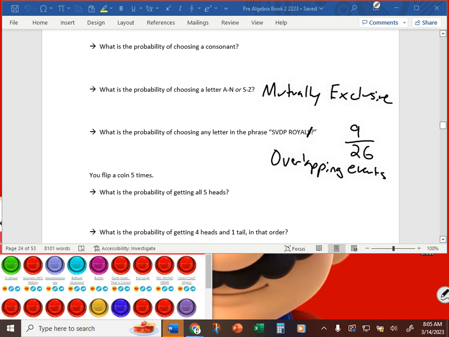Okay, so overlapping events are situations where you have successful outcomes in common, right? That S shows up twice. It overlaps, and you would not want to count that as 10 out of 26 because there aren't 10 successful outcomes. There are only 9. Just so happens one of them shows up twice. Whereas mutually exclusive, A through N and S through Z, are there any overlaps there? No. There are no common outcomes there with mutually exclusive.